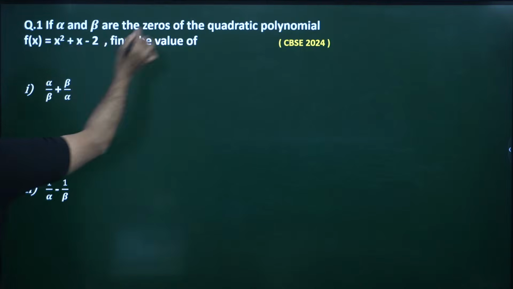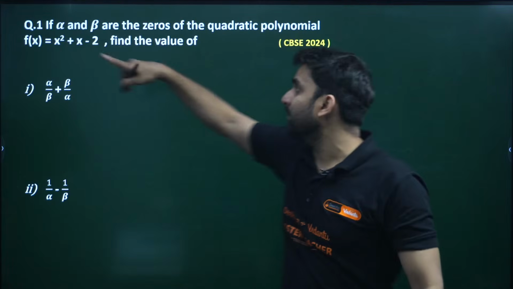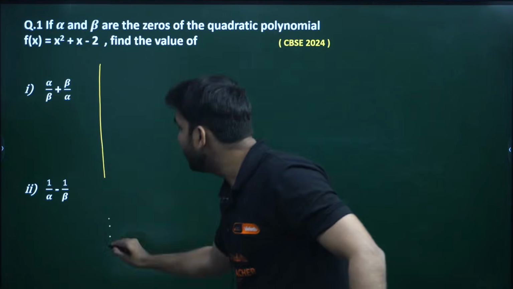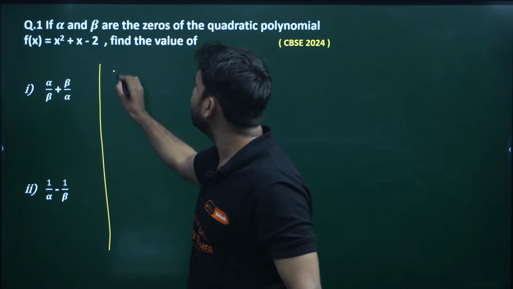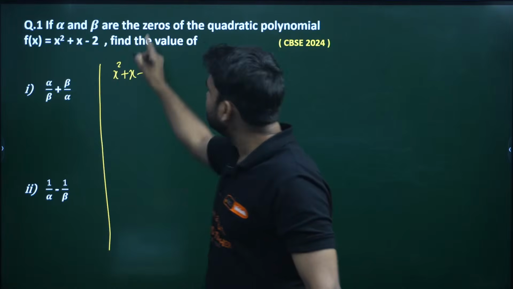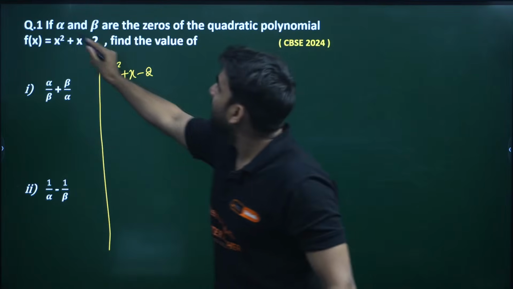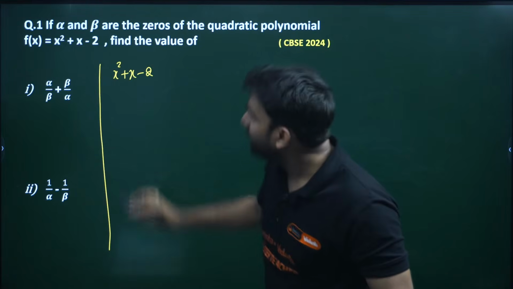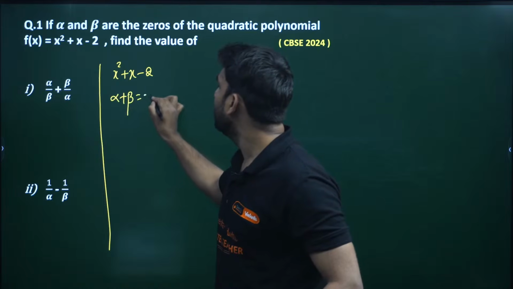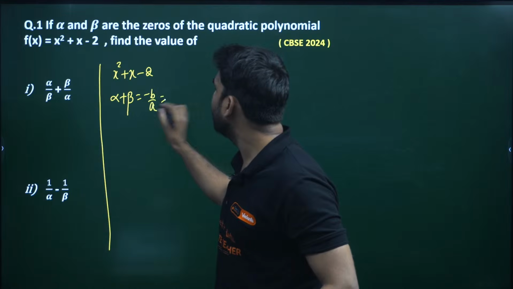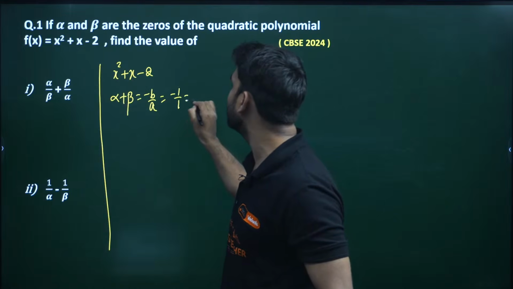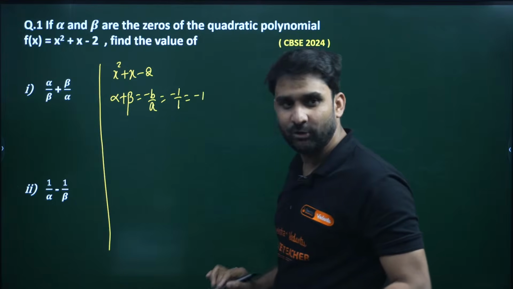If alpha and beta are the zeros of the quadratic polynomial, my dear, listen, very important question. The quadratic polynomial is x square plus x minus 2, and alpha and beta are the zeros. So the sum of zeros will be what, my dear? We know minus b by a. Here b is 1, a is 1, so minus 1 by 1 is equal to minus 1. I hope this is clear.